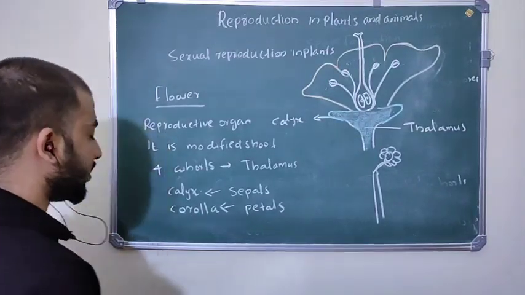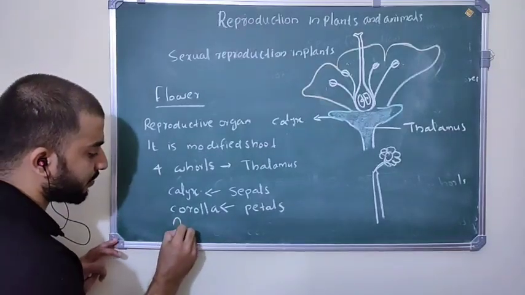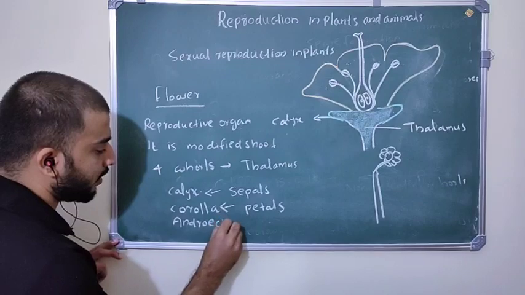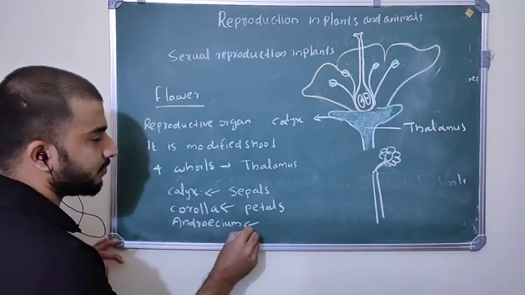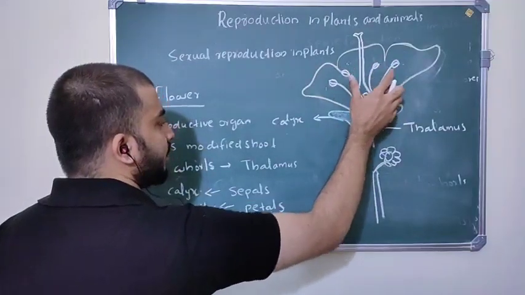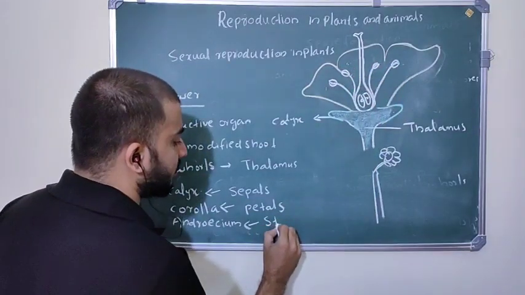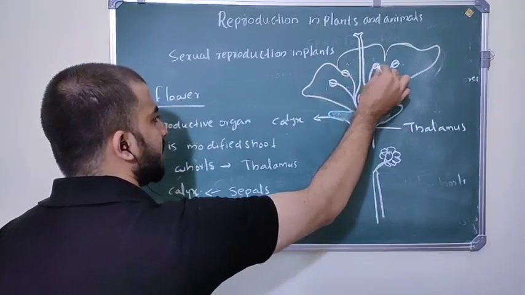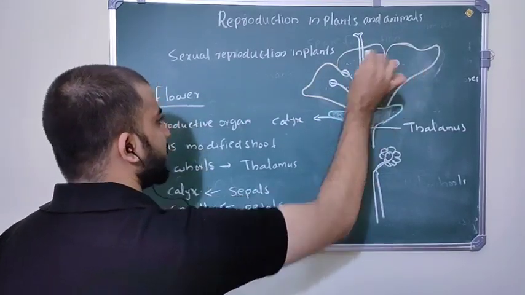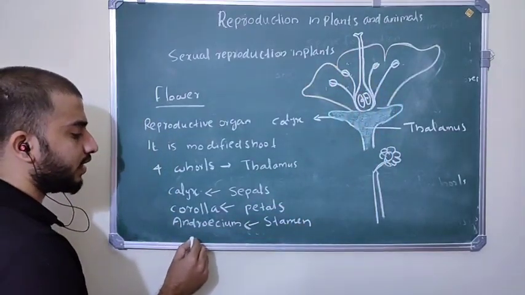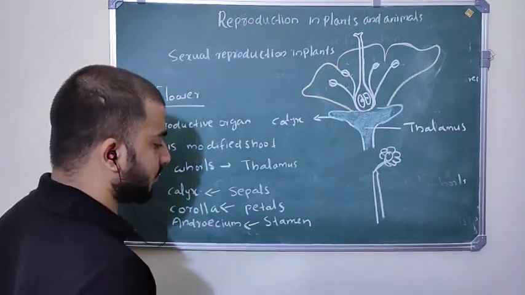The next part is the androecium, the male sex organ in the flower. The androecium consists of stamens. This is a stamen, this is another stamen, and all these stamens form the male sex organ called the androecium.